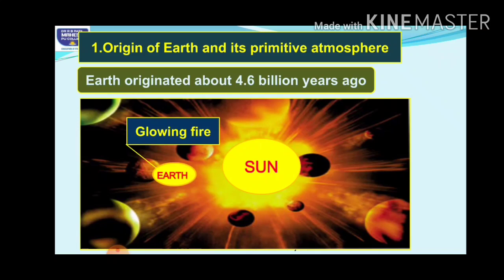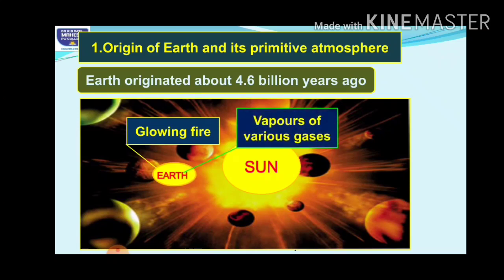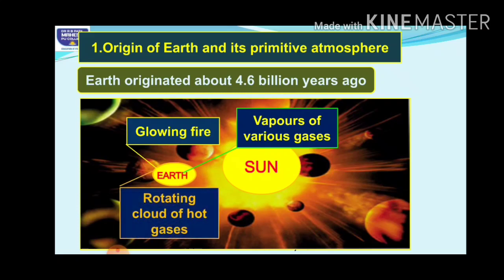It was just a glowing fire, and it consisted of various gases in their vapor form because there was enormously high temperature. So it was just a cloud of hot gases, continuously rotating. Along with those gases, it also consisted of pieces of rocks, metals, etc.